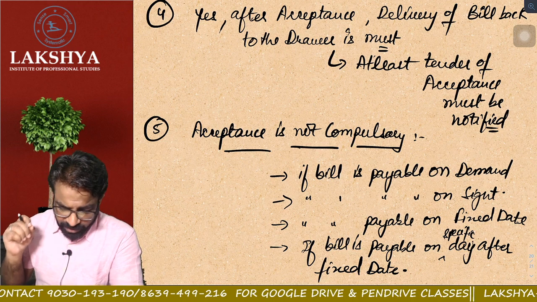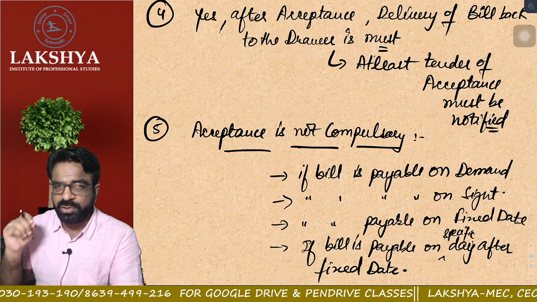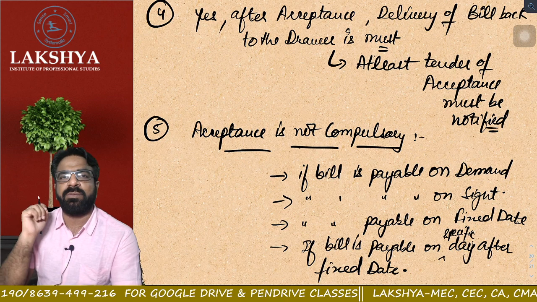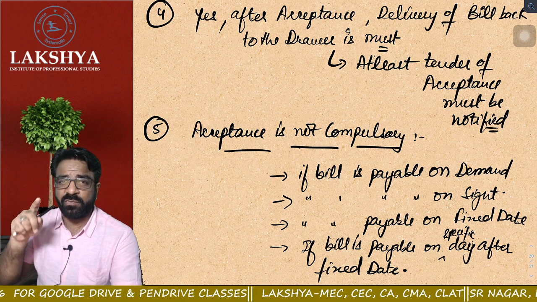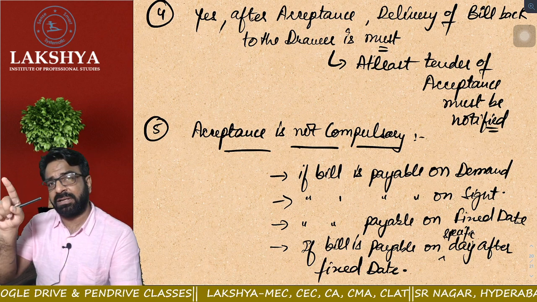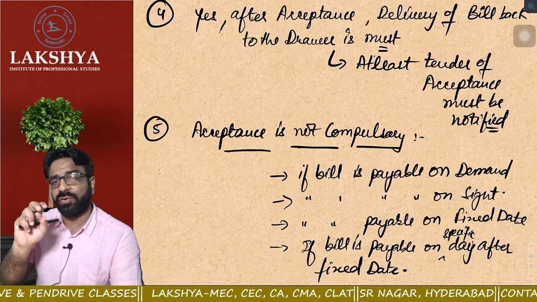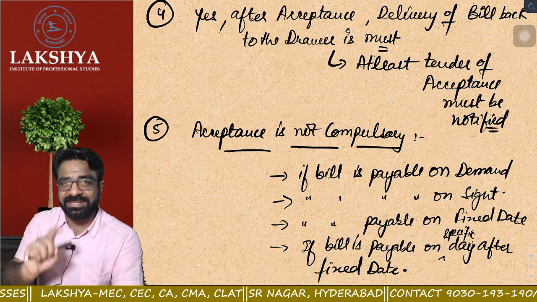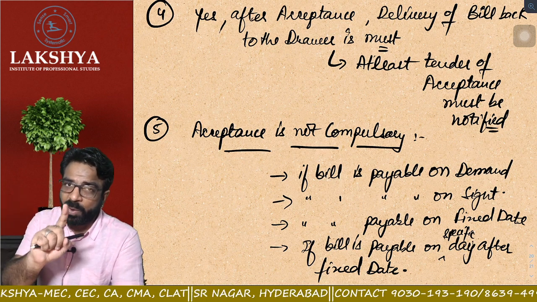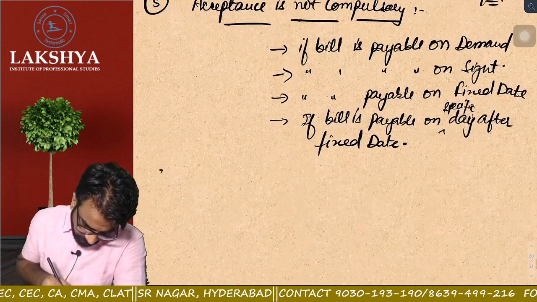Now, the most important point we are going to understand. Do you all remember we have done one topic called bill in sets? For the speedy transmission of goods from one country to another, we can make 3 to 4 copies of the bill, where signature is required on every bill, but acceptance is only required on one bill. So that is our next rule. What is the next rule?